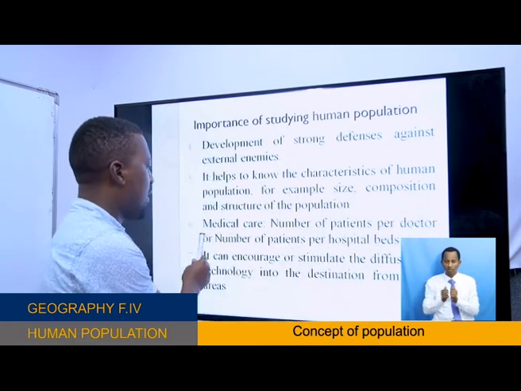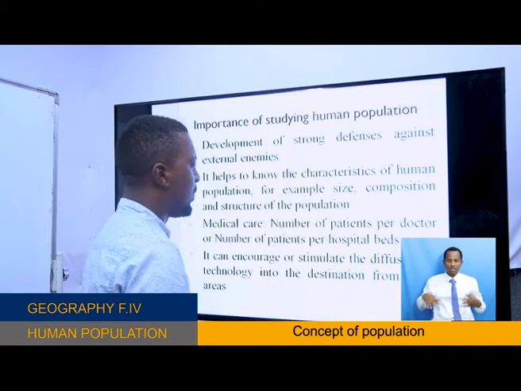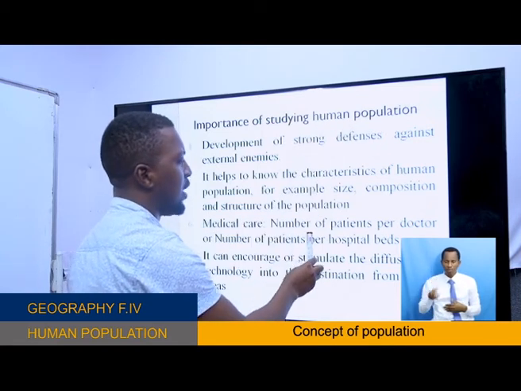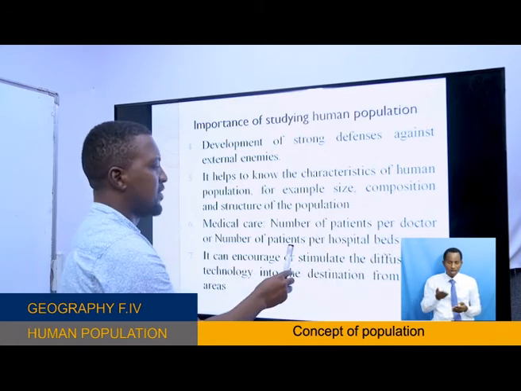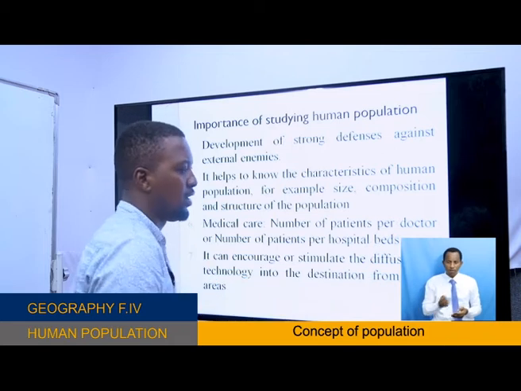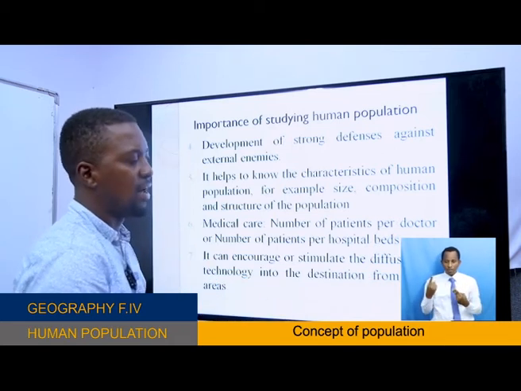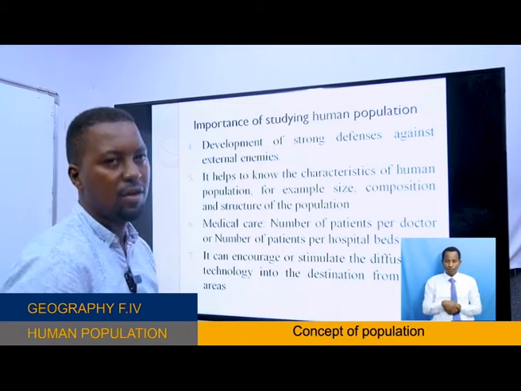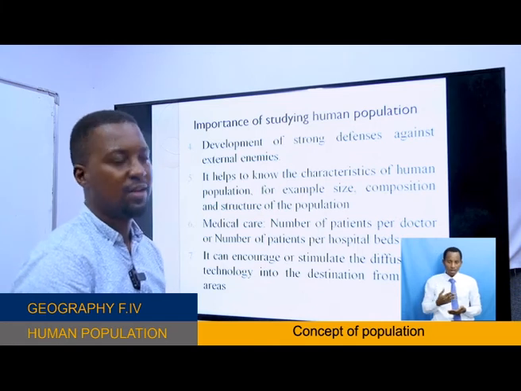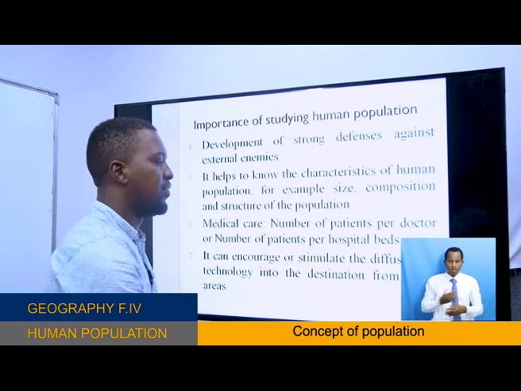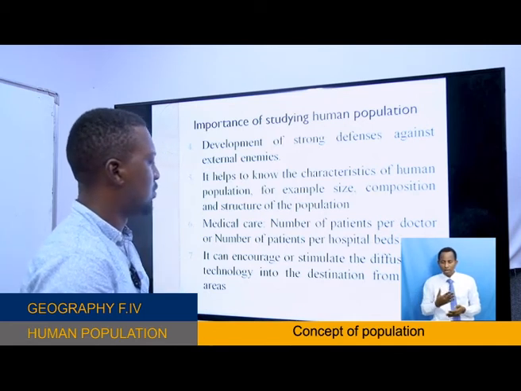Now, on medical care, the number of patients, knowing human population will help, for example, to know the number of patients per doctor or number of patients per hospital beds. You know, this particular area has a population size of this much, so we need to have a medical service at this area, and we must have several hospital beds for patients to use.